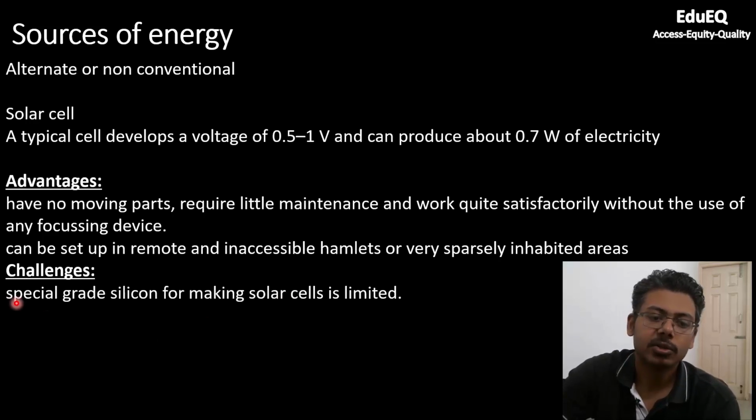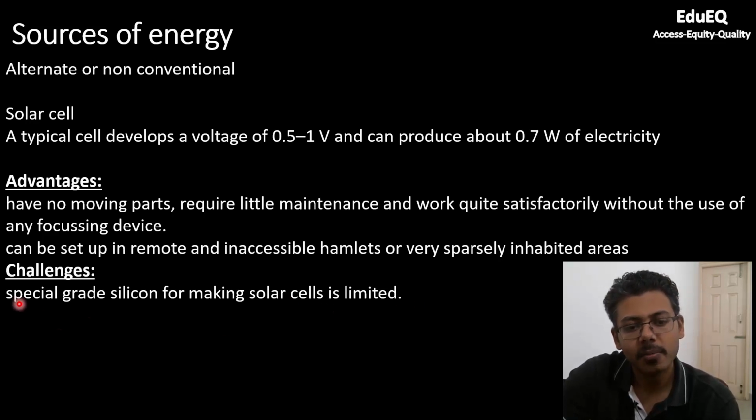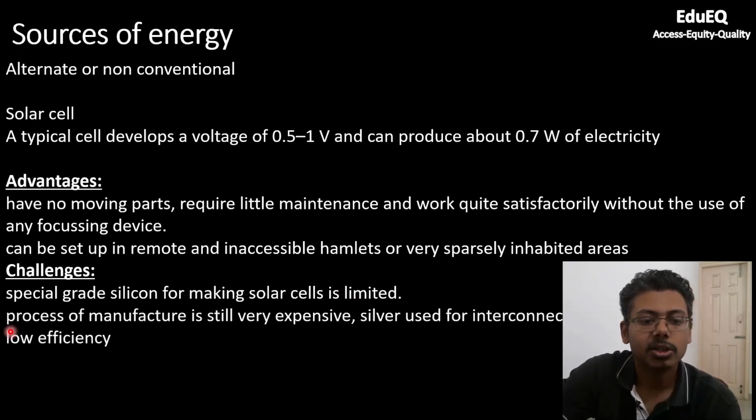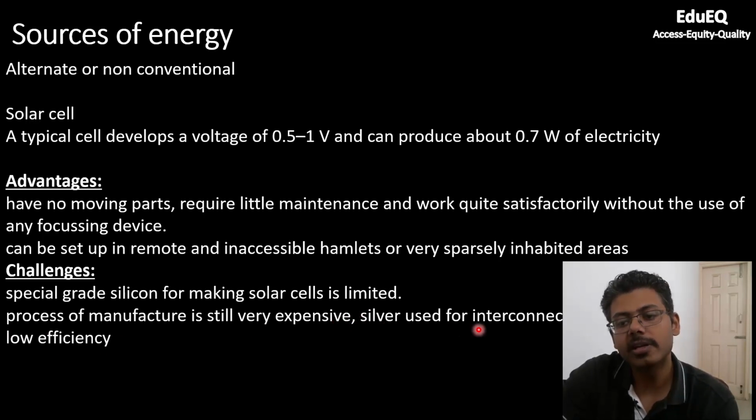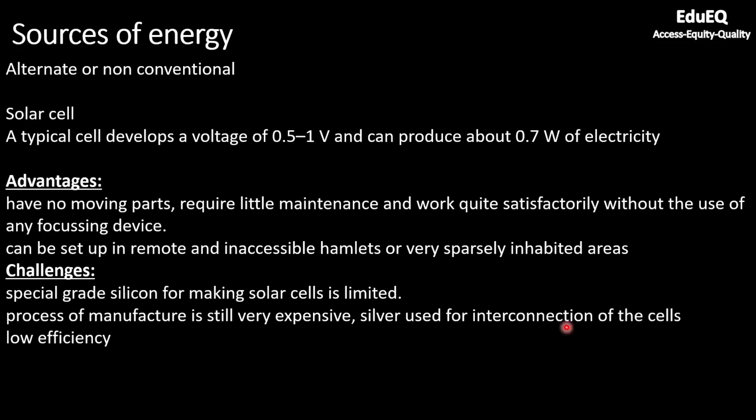But what are the challenges? So special grade silicon for making solar cells is limited. Although silicon is abundant on our earth, special grade silicon which is used specifically for making solar cells is limited. The process of manufacture is still very expensive. Silver is used for interconnection of the cells. Means when you are connecting solar cells in series or parallel, to connect two cells, you are using silver. And because of that, the solar panel further becomes expensive.